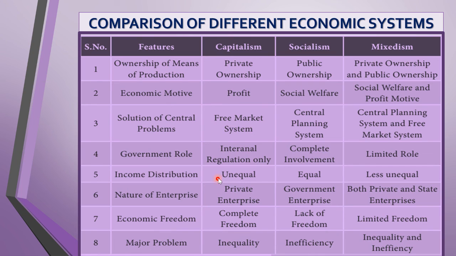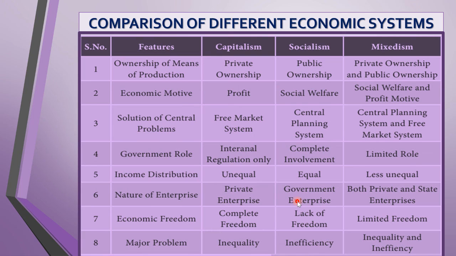Economic freedom. Capitalism, you have complete freedom. Individuals have complete freedom. Here, socialism, there is no freedom. The government decides everything and people have to work according to what the government says. Mixed economy, limited freedom. Major problem. Capitalism, you have inequality. Socialism, you see inefficiency. Whereas in mixed economy, you have inequality as well as inefficiency. So the 38th question, comparison of the different economic systems. For that, you have to give this answer.